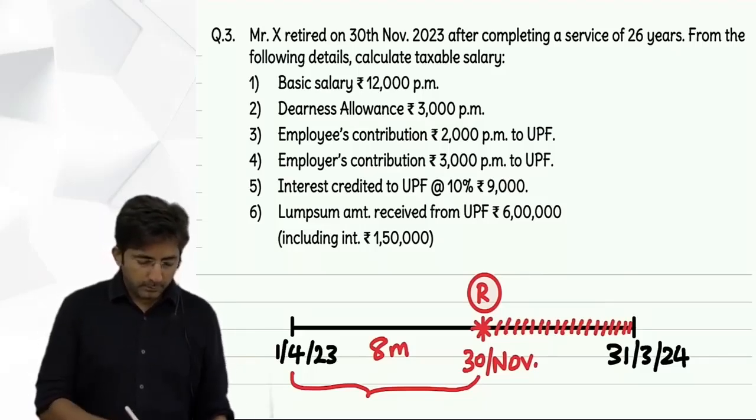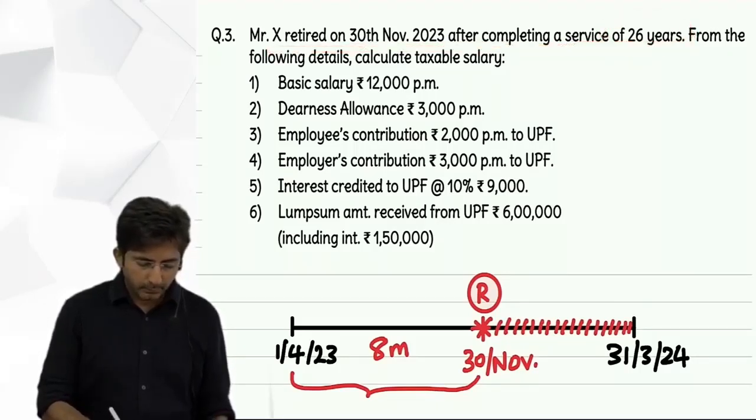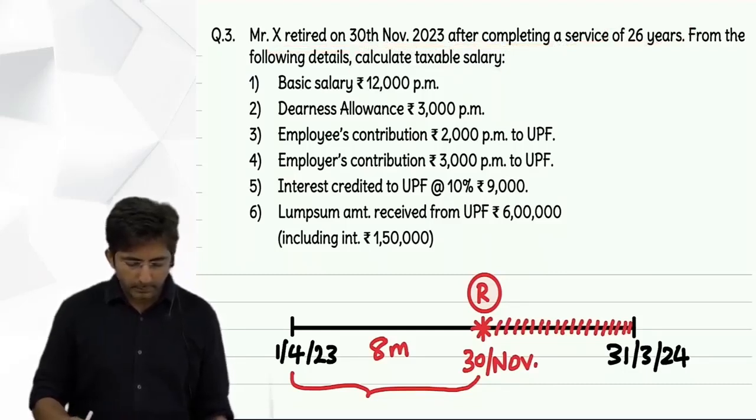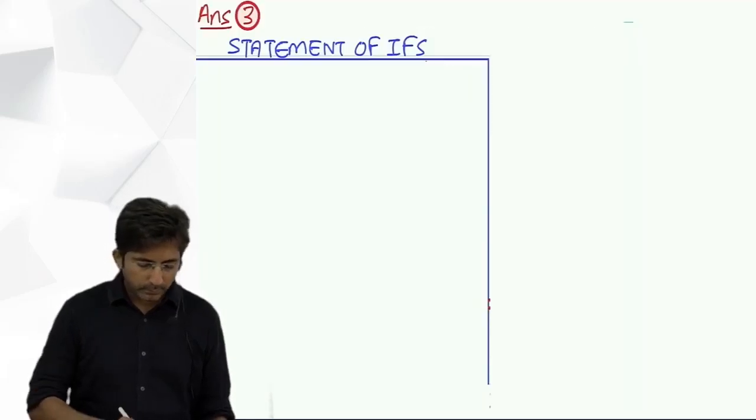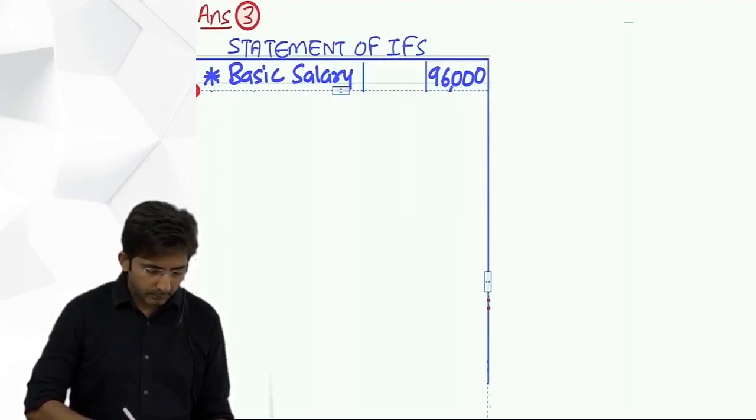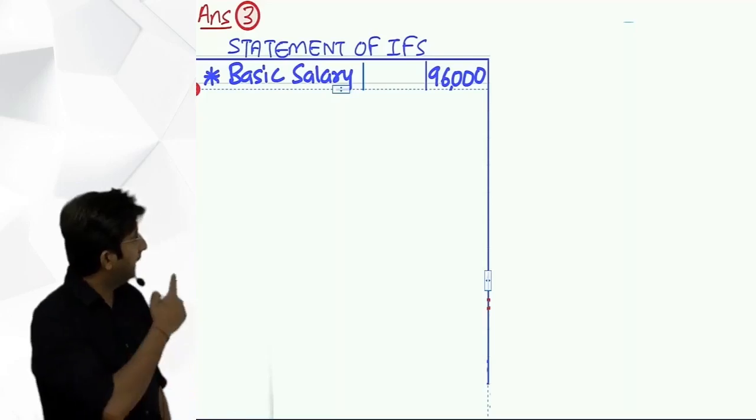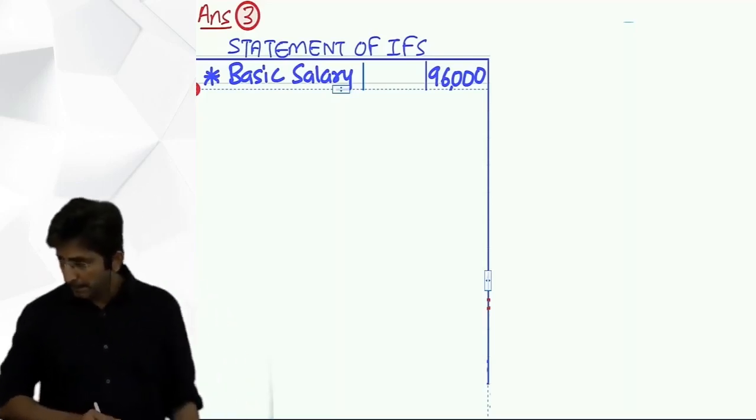So, okay, read the first line properly. Mr. X retired on 30th November 23 after completing a service of 26 years. From the following details, calculate taxable salary. So start one by one. First is basic salary, 12,000 into 8. So that comes to 96,000. Okay. 96,000 basic salary.